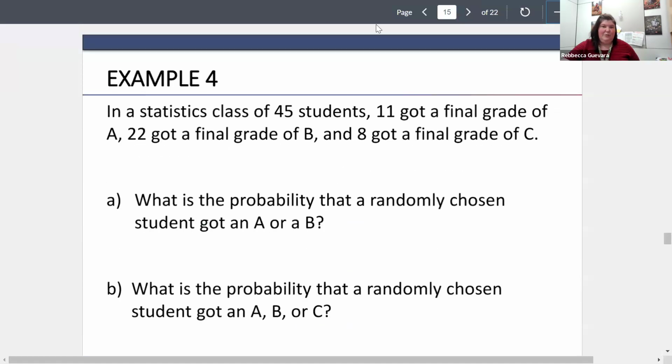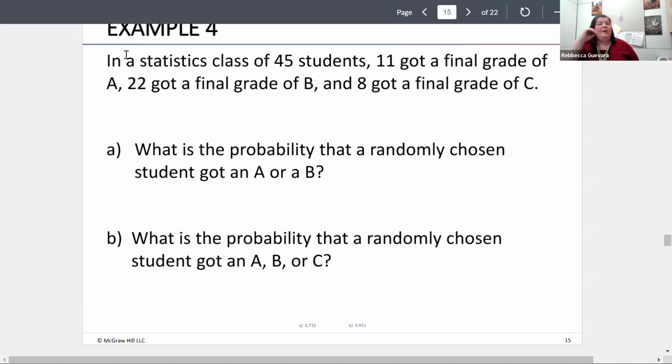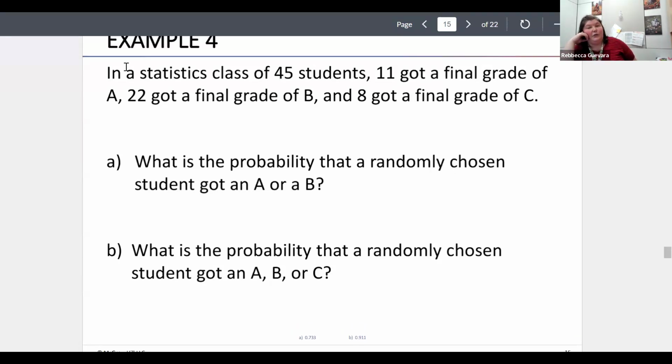Try to get that fit in there just a little better. So in a statistics class of 45 students, 11 got a final grade of an A, 22 got a final grade of B, and 8 got a final grade of C. What is the probability that a randomly chosen student would have an A or a B? Once again, you can't get a grade of an A and a B simultaneously for a final grade. You only have one grade.